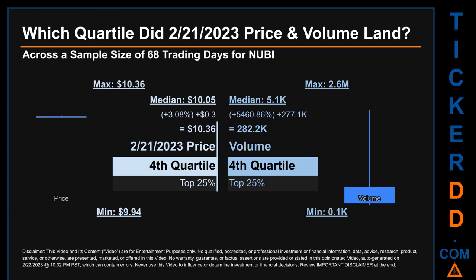Descriptively, NUBI has a median price of $10.05, therefore, February 21, 2023 price was higher from that middle marker by 3.08%. The day's volume of 282.2 thousand was more than the median by 5,460.86%.